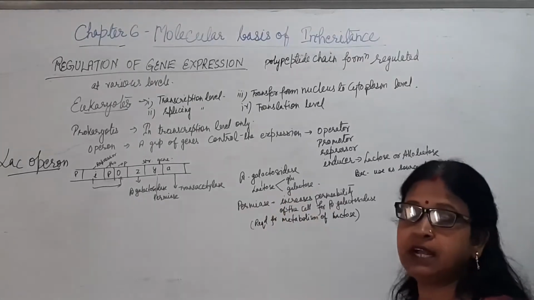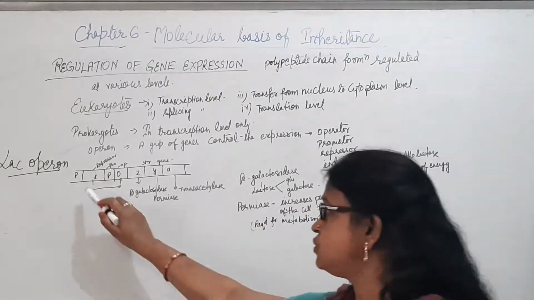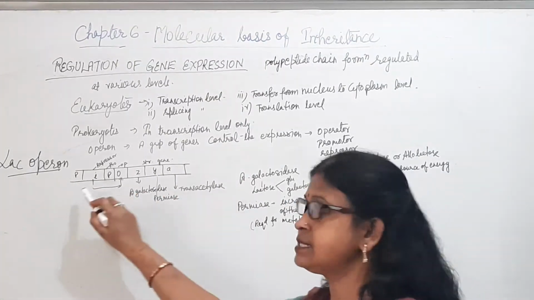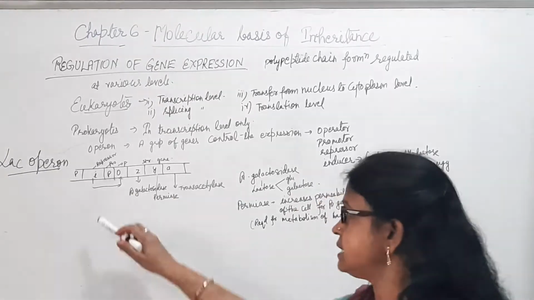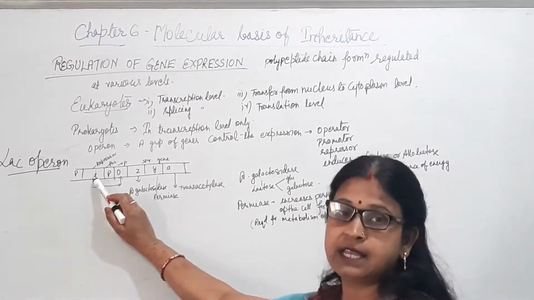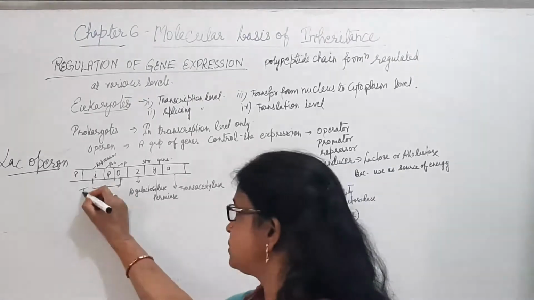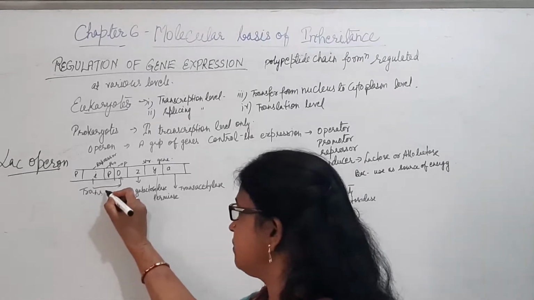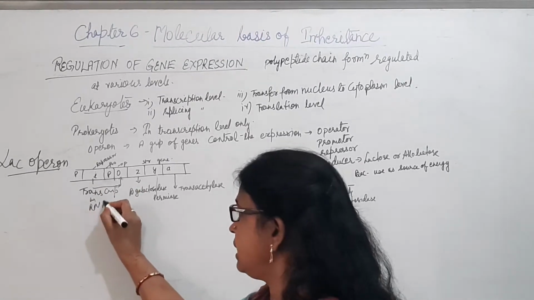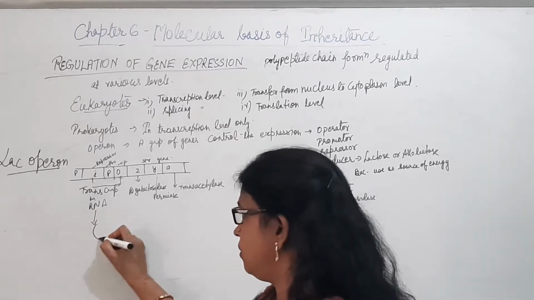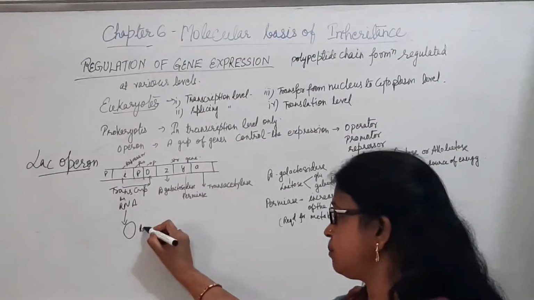Now how will this beta-galactosidase work? For that a group of genes is there, known as the lac operon. We can see the components of this lac operon here. I is the inhibitor gene, which undergoes transcription to give rise to mRNA, and this gives rise to the repressor. This protein is known as the repressor protein.